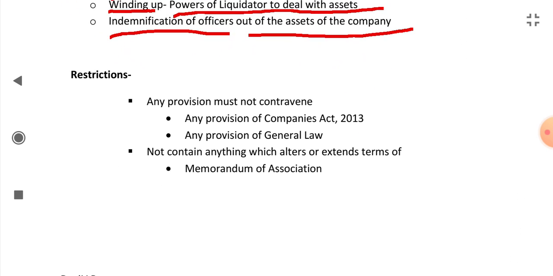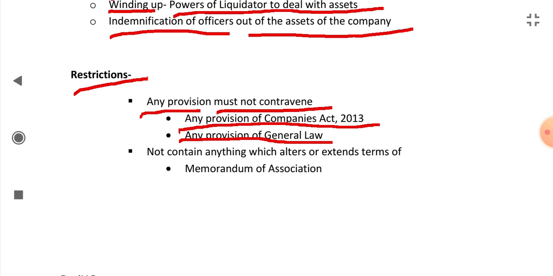Now see the restrictions. What cannot be done in articles? Any provision of article must not contravene, must not be in conflict with any provision of Companies Act 2013 or any provision of general law. The rules and regulations given in articles should not oppose any rules or regulation of company act or of general law.